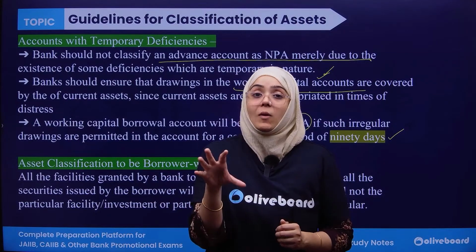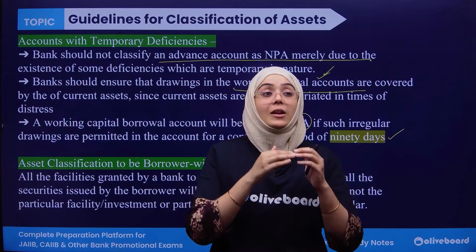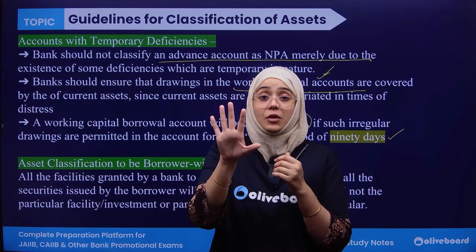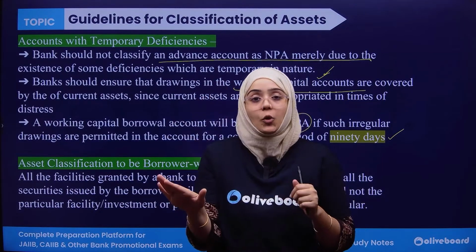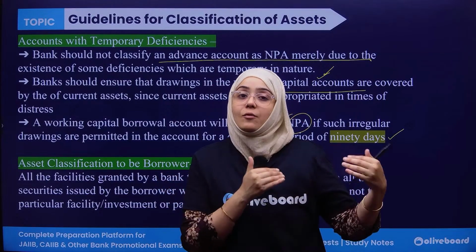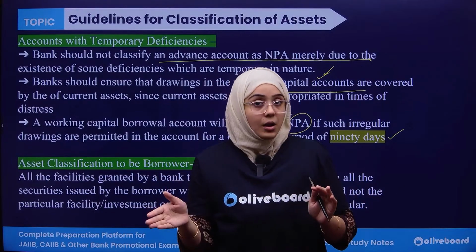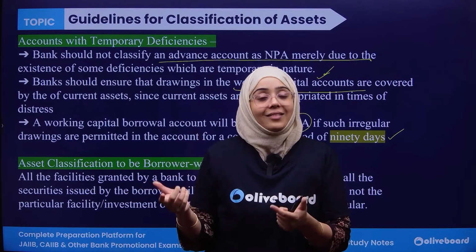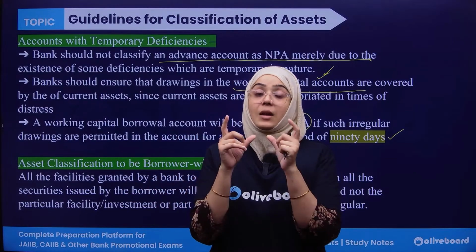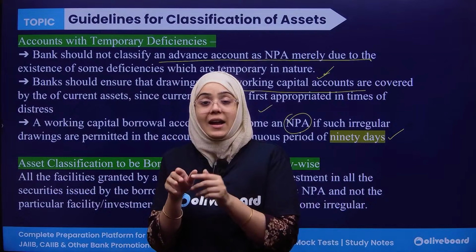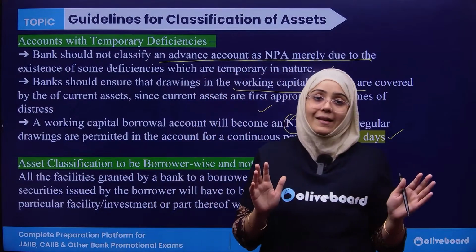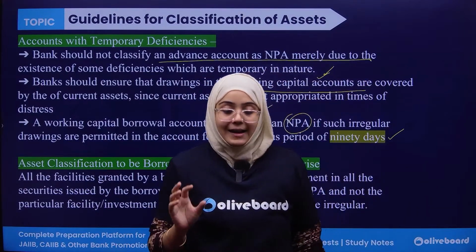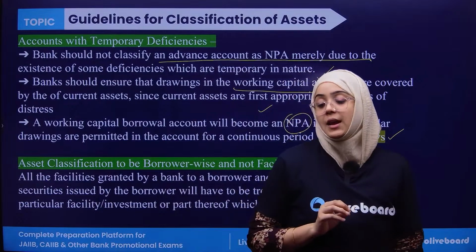So it should be borrower wise, because I am a borrower and I have received 5 different loans and the total amount is 1 crore, but I only default on one loan. But the bank should treat the rest of the 4 amounts as NPA, as chances of NPA. Why? Because the NPA is done borrower wise, not facility wise, right? So these are some guidelines for the classification of the asset.